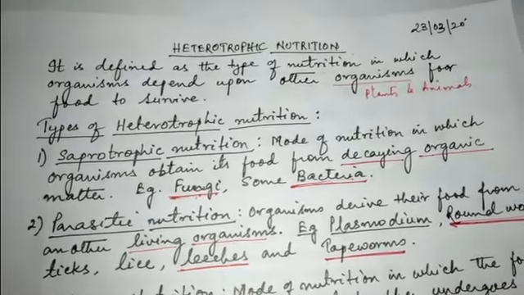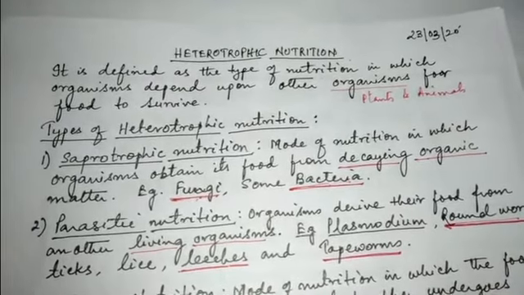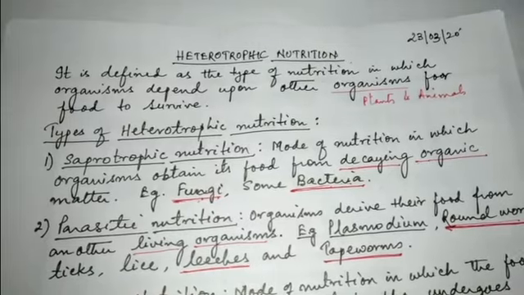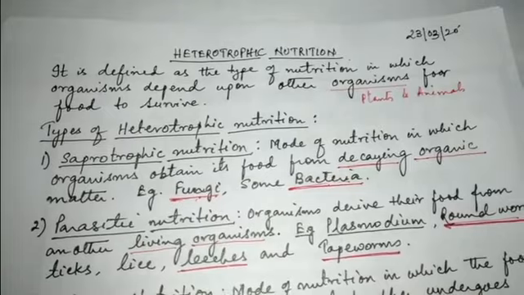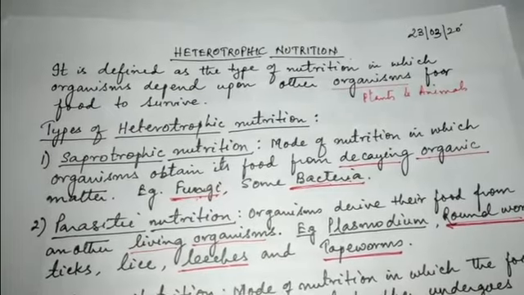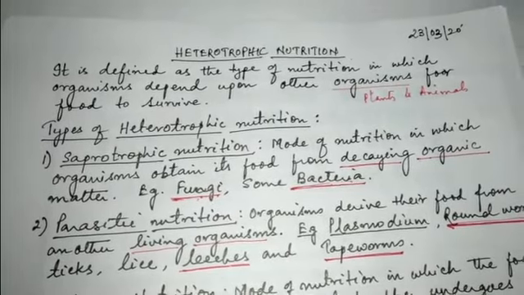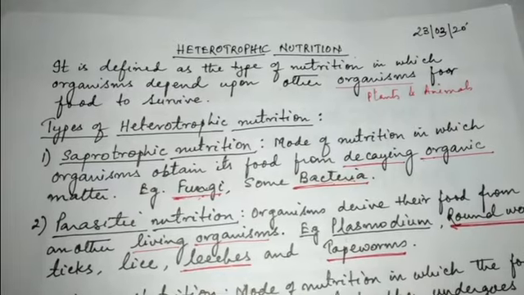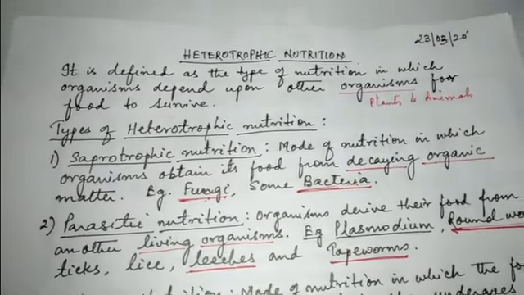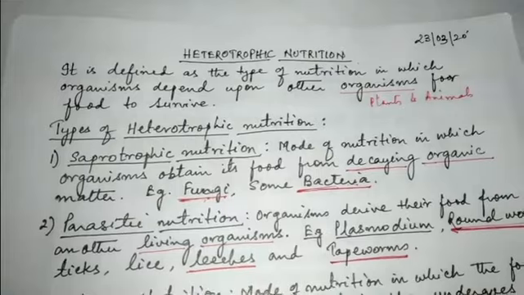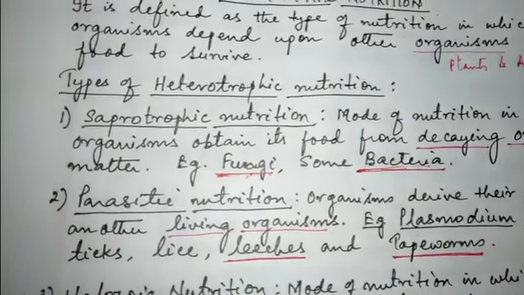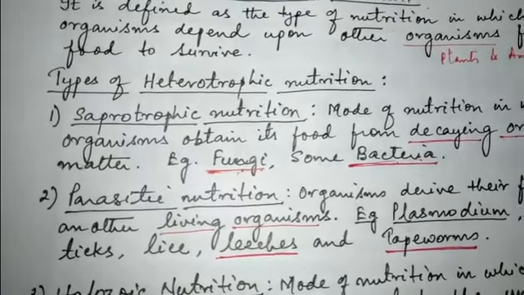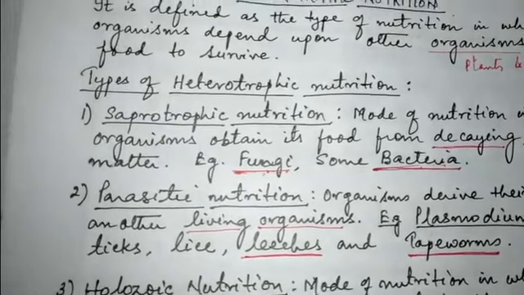Hello everyone. We are discussing chapter number 6, life processes, and today's topic is heterotrophic nutrition. Heterotrophism, as you know, is a process in which some plants and all animals depend on other organisms for their food and survival. Heterotrophic nutrition is further categorized into three major categories.